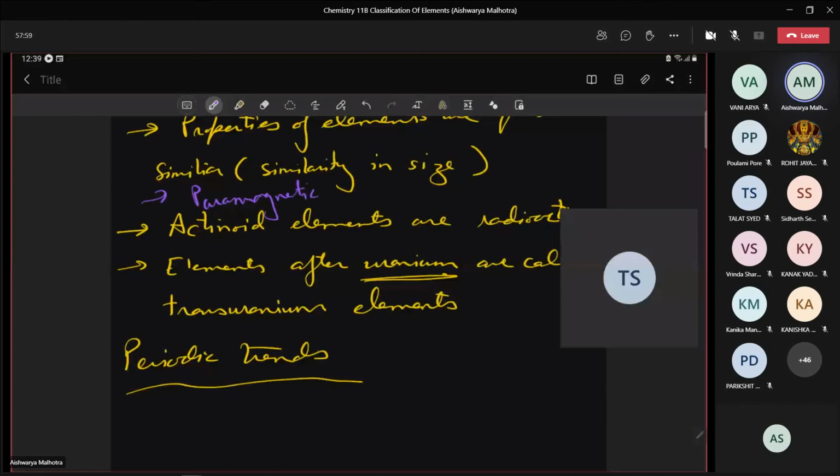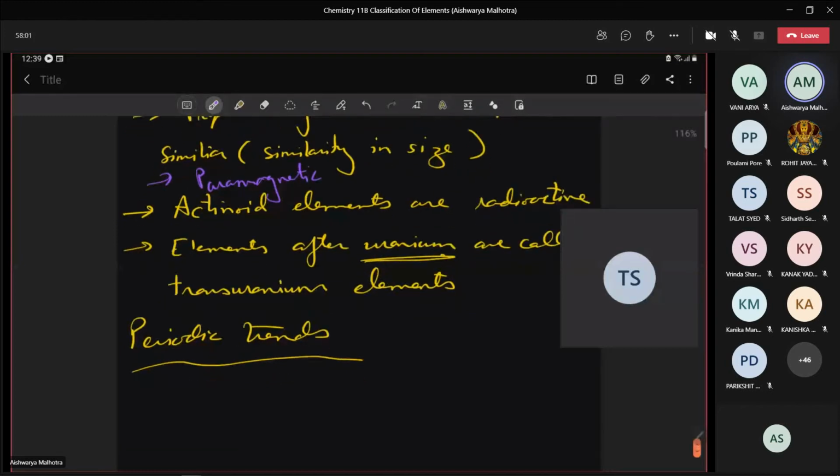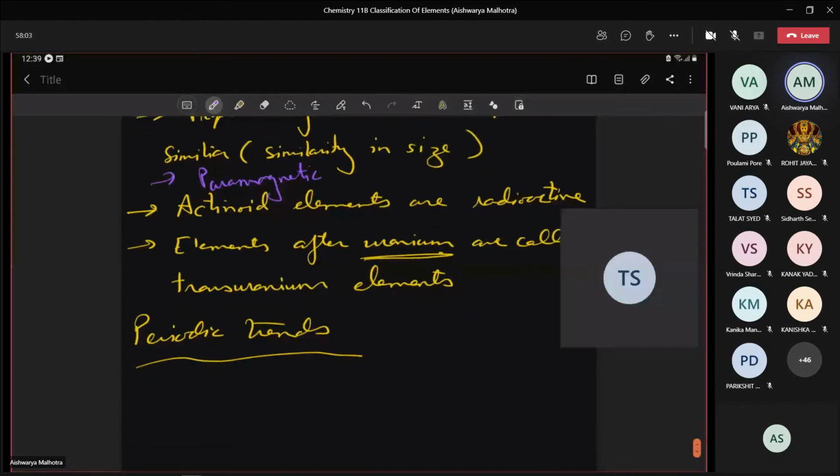Next, these actinoid elements are radioactive. Please write, actinoid is the only series in the modern periodic table that contains radioactive elements.